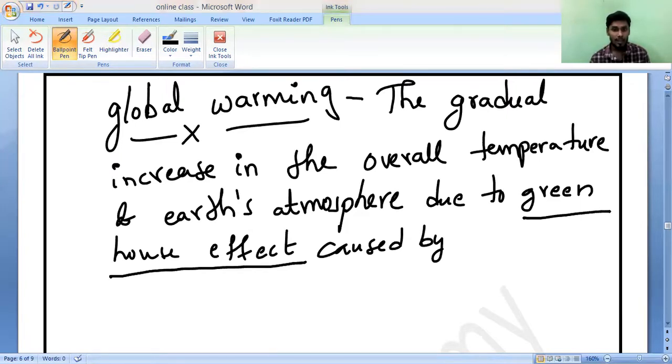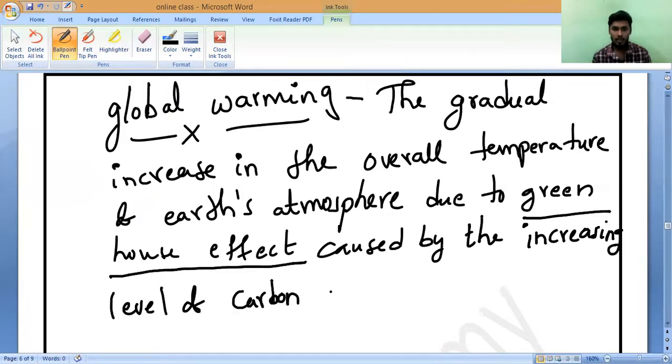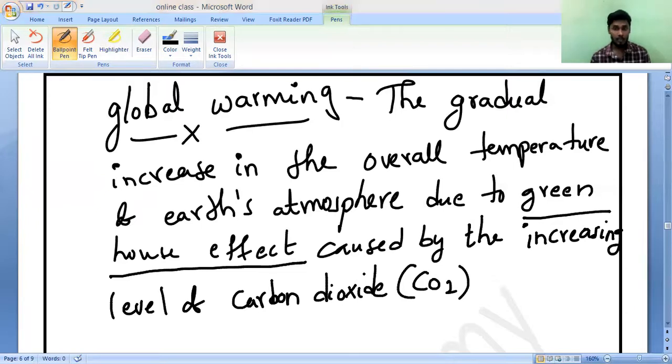Caused by the increasing level of carbon dioxide. What is the chemical formula of carbon dioxide? CO2. Remember, carbon dioxide. Caused by the increasing level of carbon dioxide in the atmosphere.